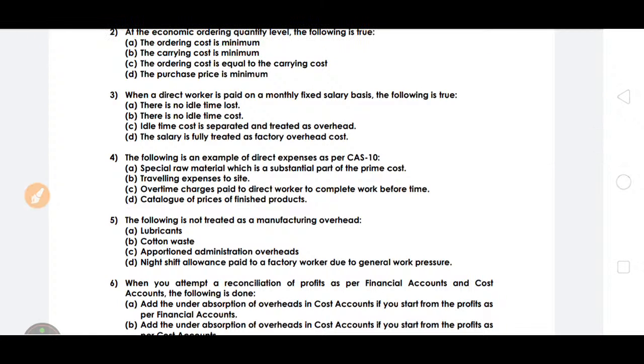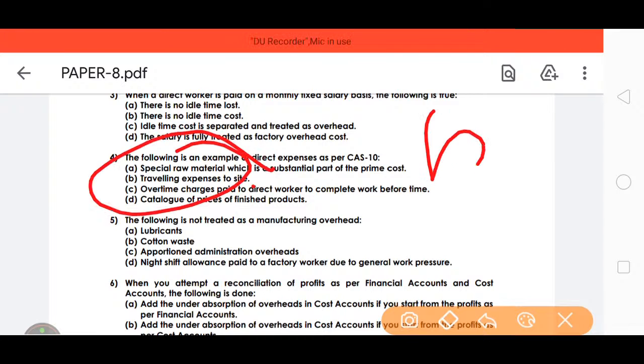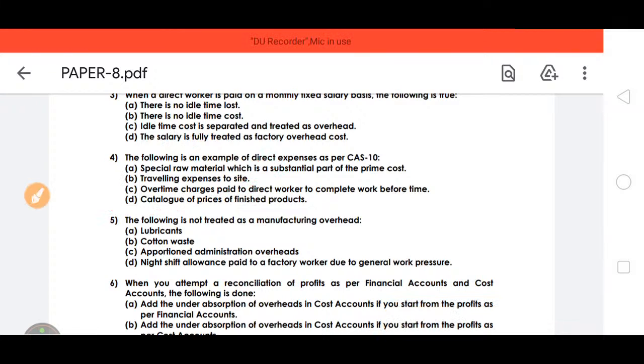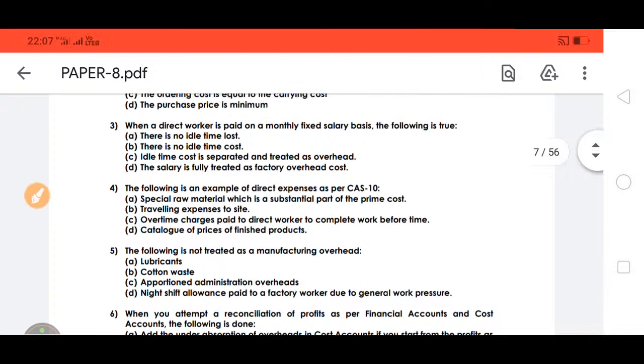The following is an example of direct expenses as per the Cost Accounting Standard 10. The standard deals with direct expenses, so it is traveling expenses to the site. B is the answer. The following is not treated as a manufacturing overhead: night shift allowance, because it is only paid to the factory worker for general work purposes. So it is not a manufacturing overhead. D is the answer.